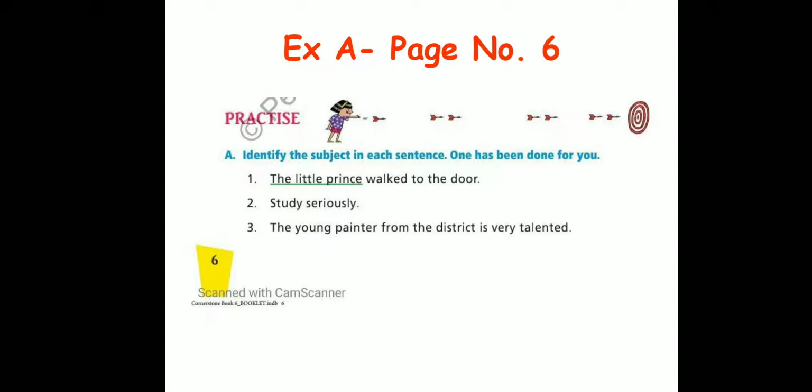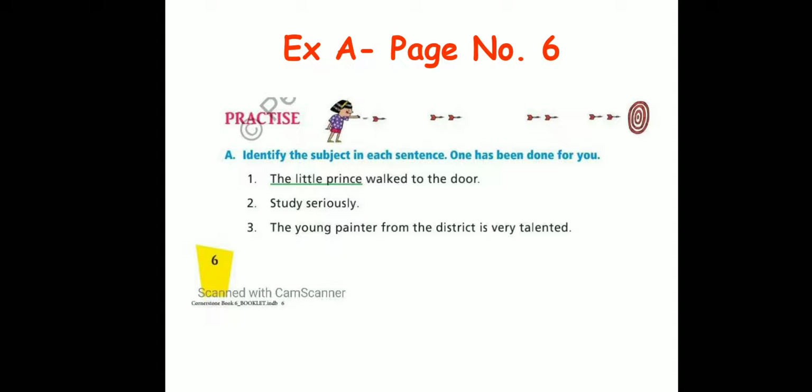So who are we talking about in the sentence? Yes, we're talking about the little prince. So the little prince is the subject. So it is underlined in the book. Alright. We'll move on to number 2. The sentence is study seriously. So study seriously, somebody is commanding someone to study seriously. If it is a command, it is an imperative sentence.